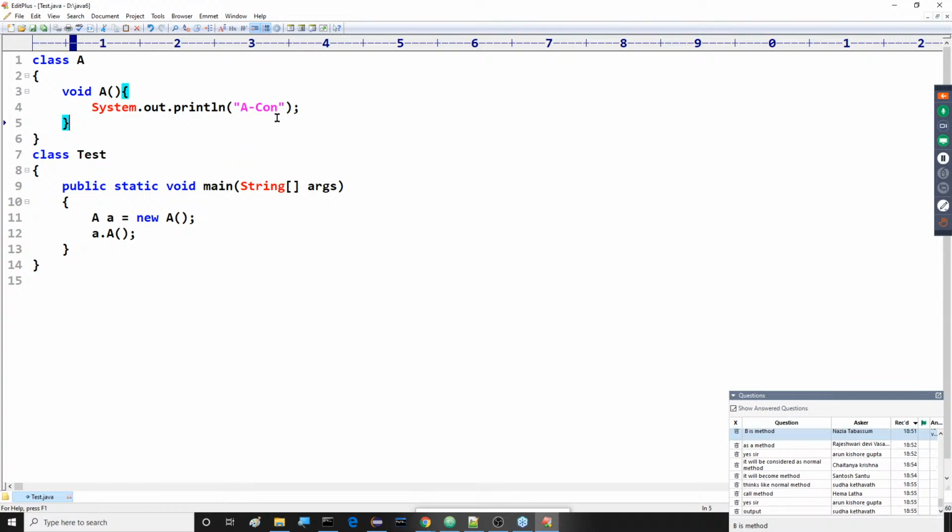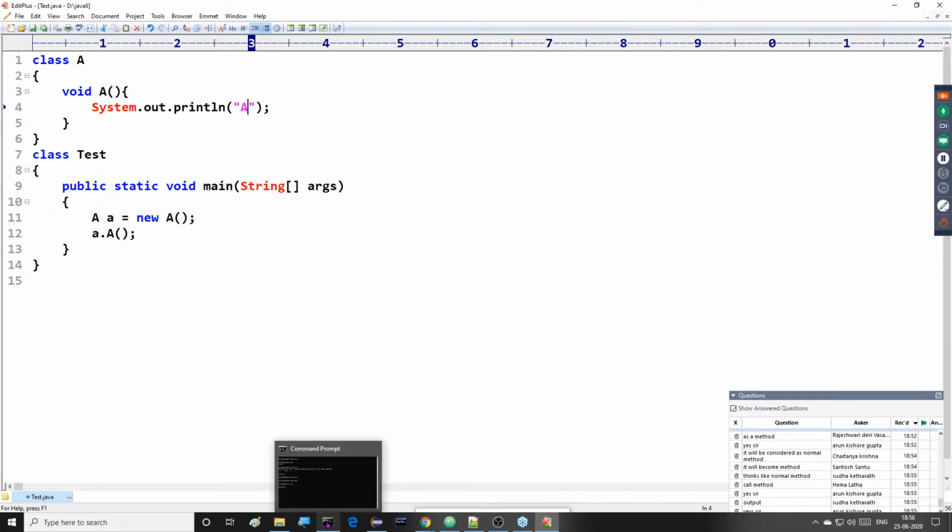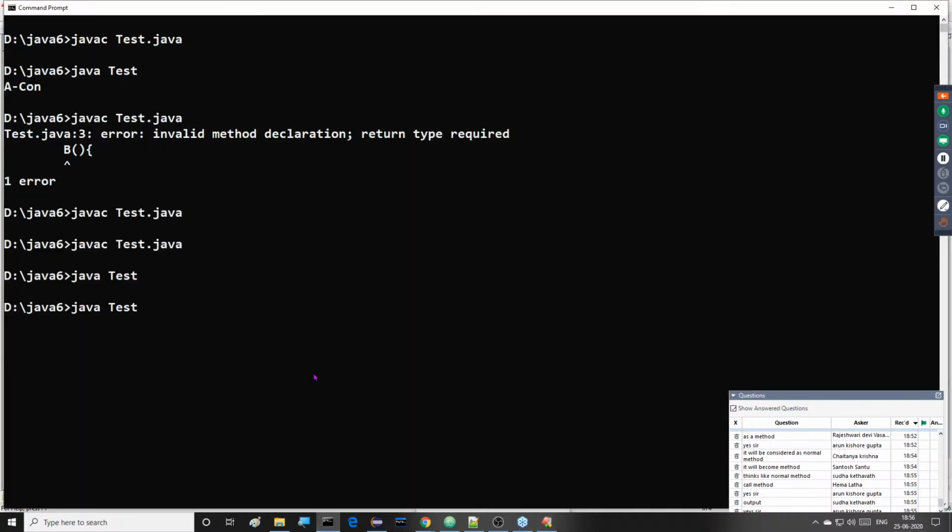Here we provided an output, and if we change this and specify something else, that will automatically be executed and we are able to get that output. Definitely now we are able to get output. In the previous case we were not getting any output. Now we compiled successfully, and A is the output we are getting.